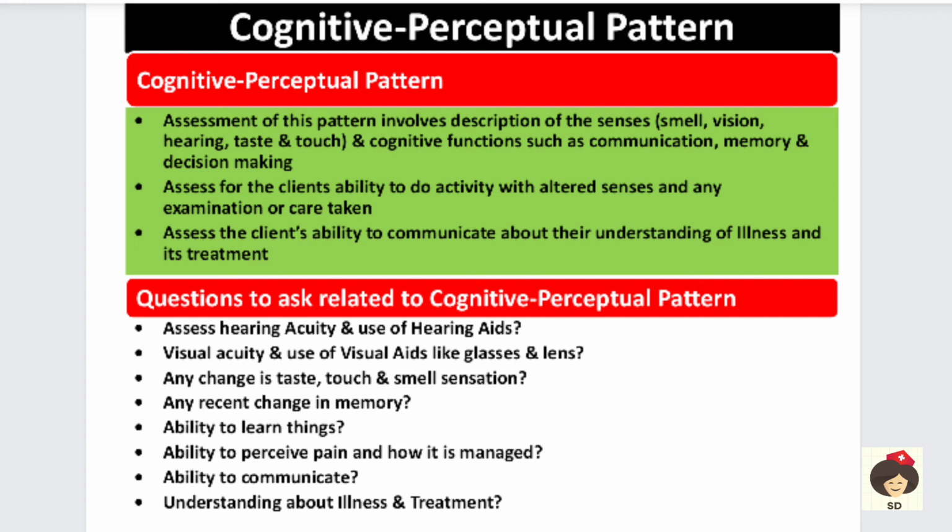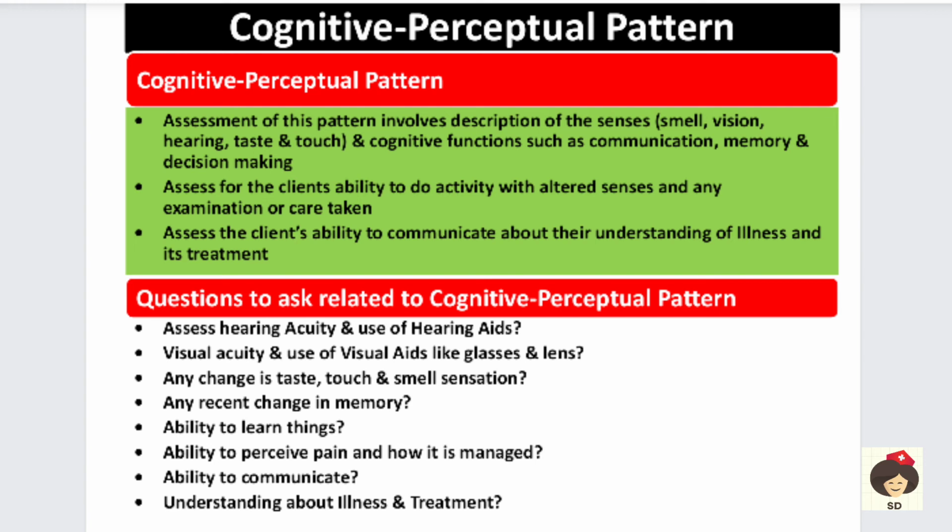If the patient has altered senses, ask about any examination or care taken. For example, if the patient is having some problem with the vision, we have to ask if the patient had gone for any eye checkup, or had any treatment done earlier. All those histories you will be collecting. And in cognition you have to ask the patient's ability to communicate about their disease and their level of understanding. Sometimes the patient will have poor understanding, so he may not be able to communicate. So you have to ask the patient about his ability to communicate.